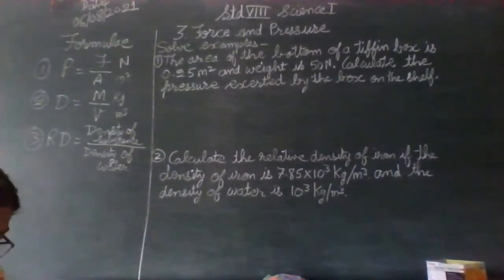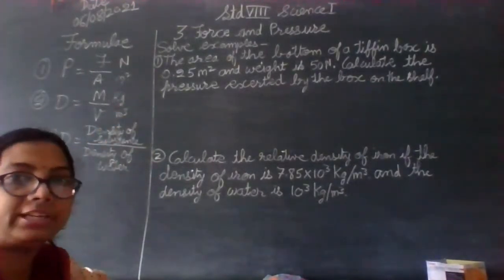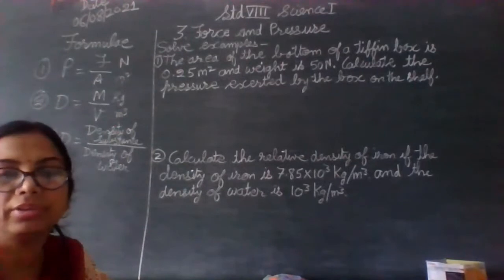Okay. So with the help of these three formulas, we are going to solve certain problems based on these topics of force and pressure. So the first problem, let us see what it is. The area of the bottom of a tiffin box. You all have a tiffin box.